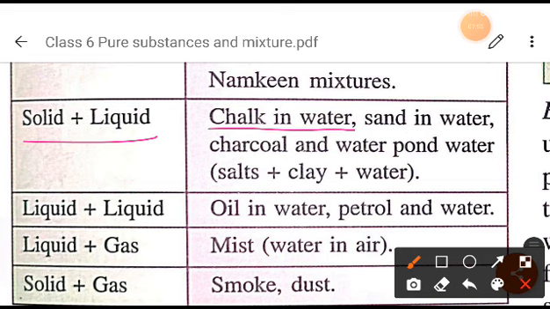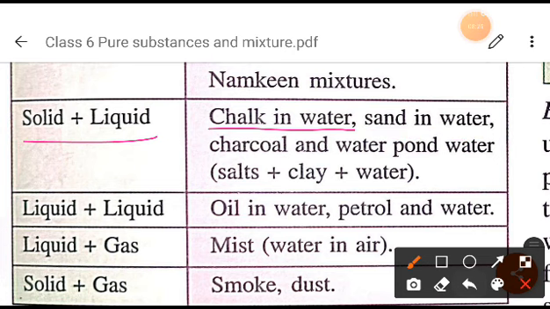Okay. Now again, we will see the example of solid plus liquid. So chalk in water, okay? If you add chalk in water, you will see that chalk is not uniformly mixed in the water, right? Or you can say that chalk will not dissolve well in water, okay? Now if you take the example of sand in water, if you add sand in water, you will see that after some time the sand will settle below the water, right? This means it is not mixing in water, right?